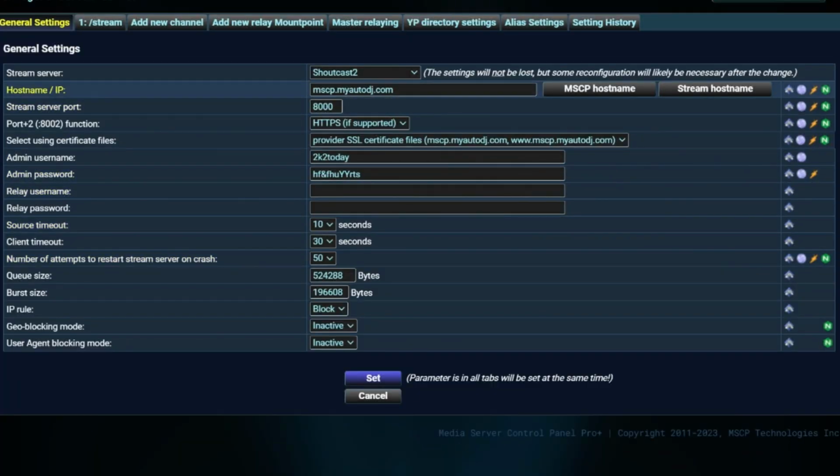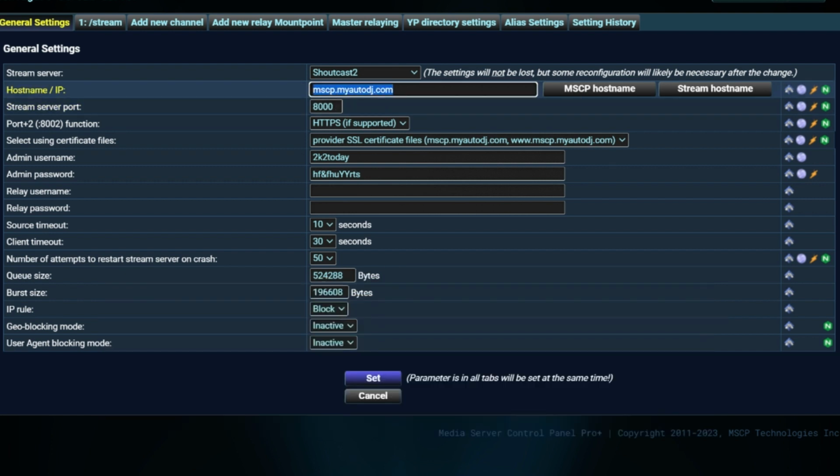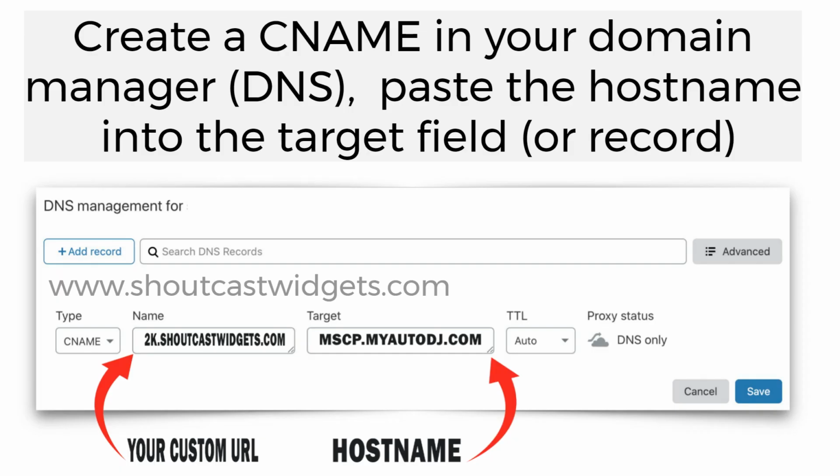It's best to use the hostname if available. Go ahead and copy the hostname to your clipboard. If the hostname is not available, we can use the IP address and create an A record instead. In this example, we will be using the CNAME method. Next, you'll need to add a CNAME to your domain name DNS.